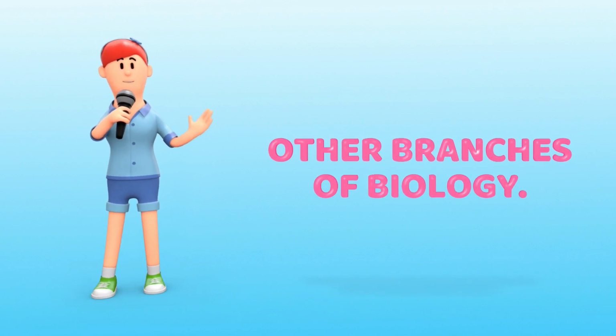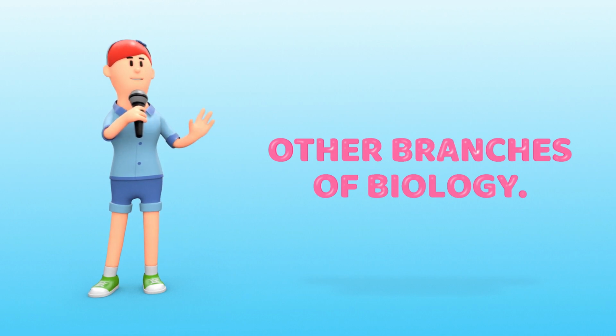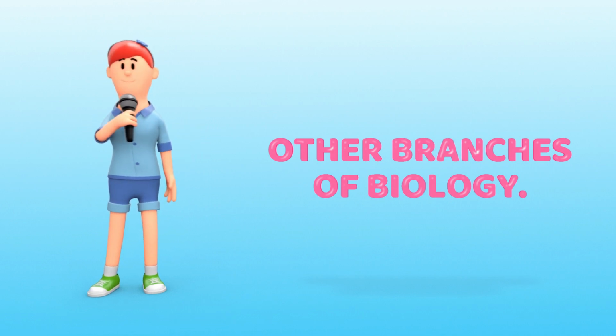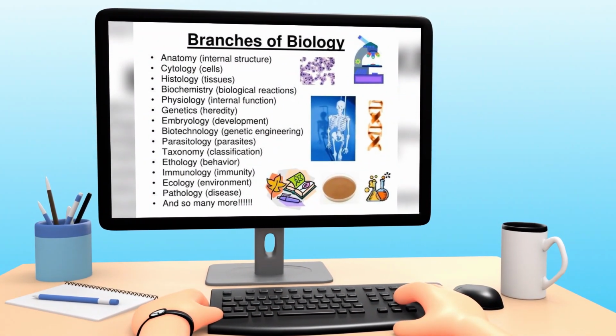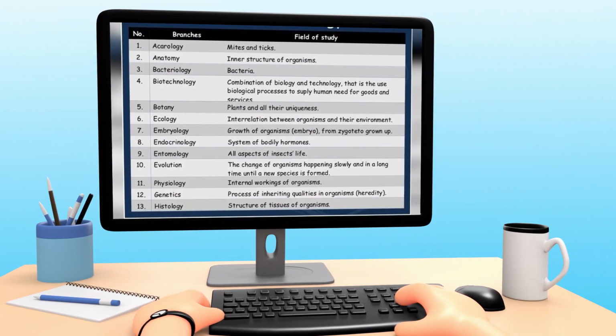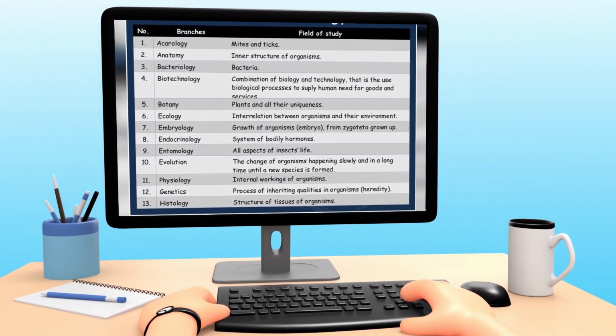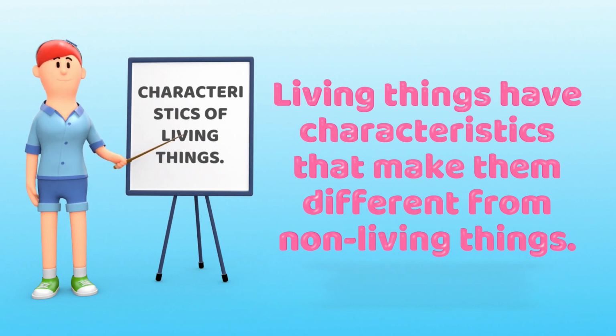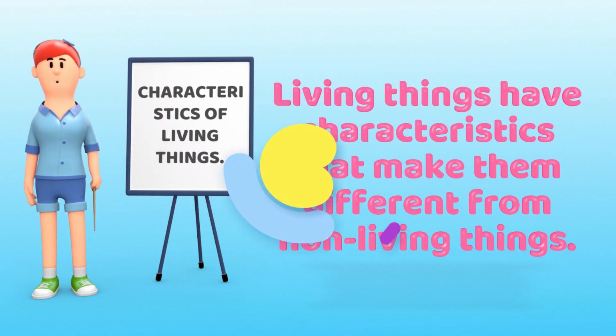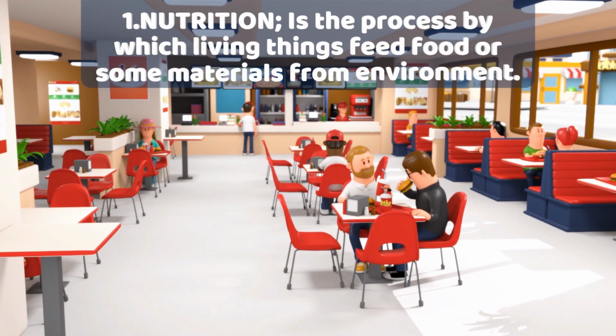Previously, we have already seen the two main branches of biology. And here we are going to see other branches of biology. So, as we see here, we have so many branches of biology. There's anatomy, histology, and so on. As we say, living things have characteristics that make them different from non-living things. So, here we are going to see the characteristics of living things.